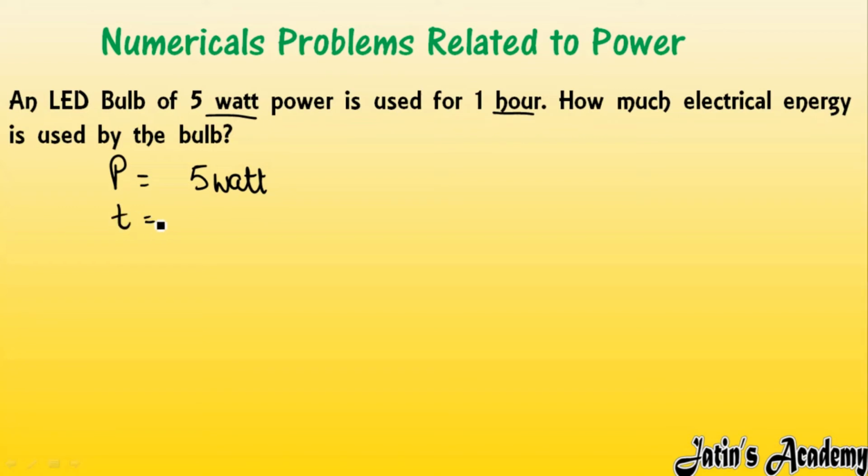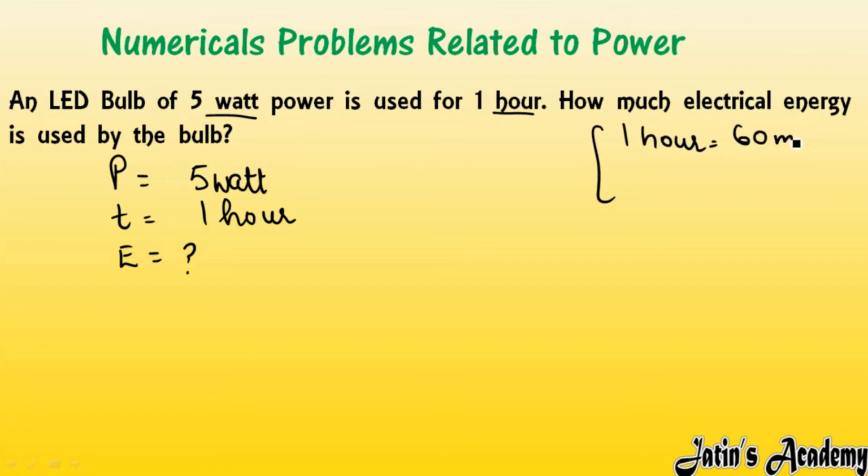So time is given to us, 1 hour, and we have to calculate the electrical energy. So the E value we have to calculate. Firstly, I will convert this hour into seconds. As we know, in 1 hour how many minutes are there? In 1 hour there are 60 minutes. And in 60 minutes how many seconds are there?